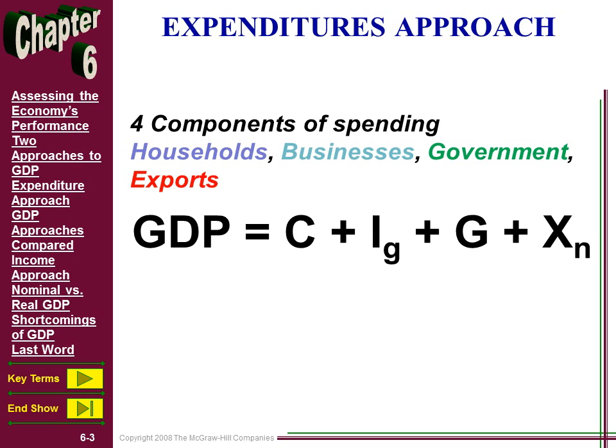And then G, government spending. We'll talk about what type of government spending is included and what's not included. And then foreign spending on exports, which is actually going to be what we call net exports. So GDP equals C plus I plus G plus X. Let's investigate each one of these four components in more detail.